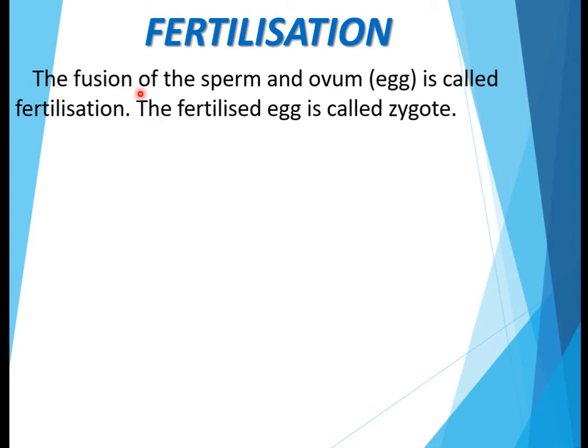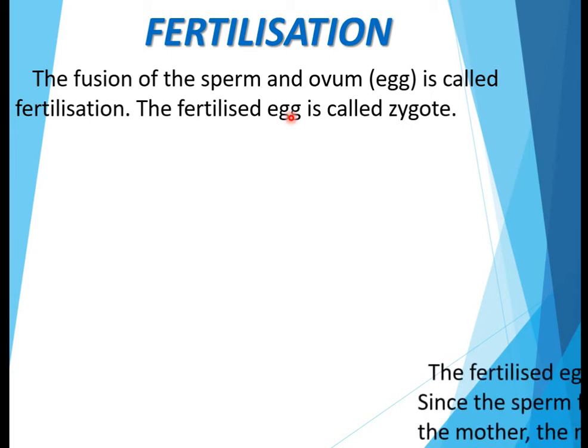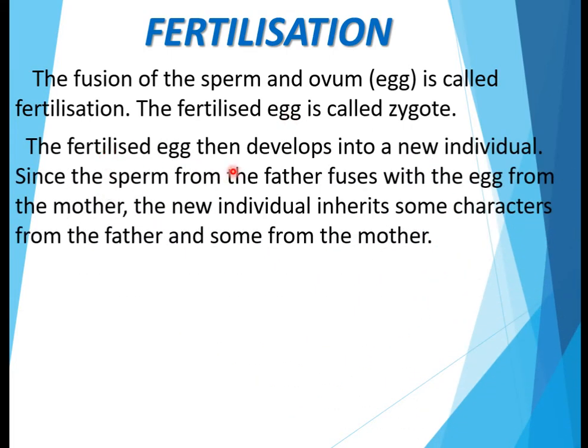Now the main process of reproduction, that is fertilization, which is the beginning of the forming of a new individual. Through this process, the new individuals are formed. The fusion of the sperm and ovum or egg is called fertilization. So what is fertilization? The process of fusion of sperm and ovum. The fertilized egg is called zygote. The fertilized egg, that means zygote, then develops into a new individual.